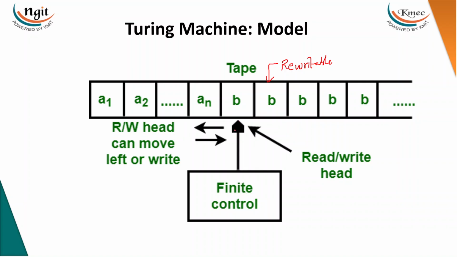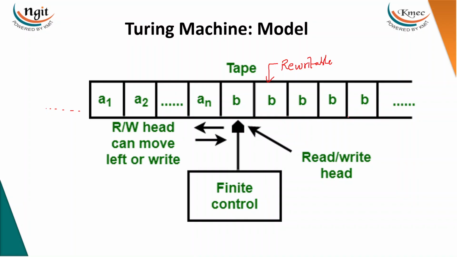And the head was moving in only one direction in the earlier machines, but now it moves in both directions, left to right and right to left. The tape would be of infinite length. Sometimes it is open on both sides, sometimes it is open on one side. We have some types of machines that we'll discuss later.